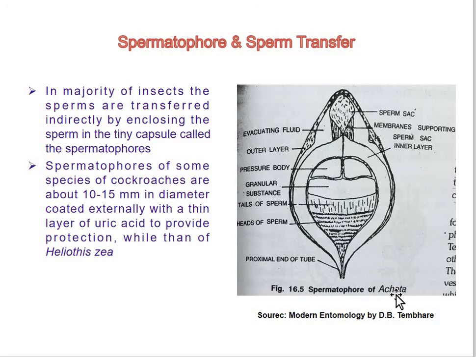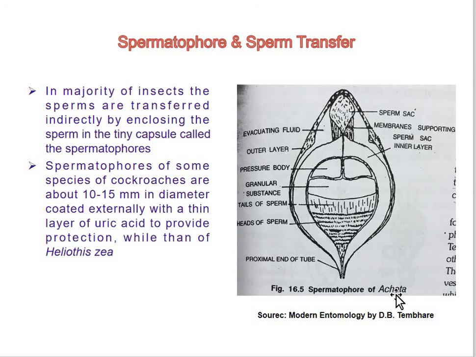Now in Pterygota, they are dropped on the ground by males and are gently picked up by the females. In many insects, they are placed in the bursa copulatrix of the female and sperms are transferred to the spermatheca by muscular contraction of the genital duct.